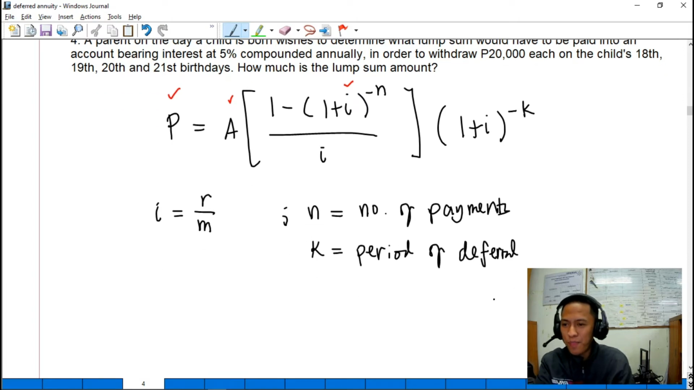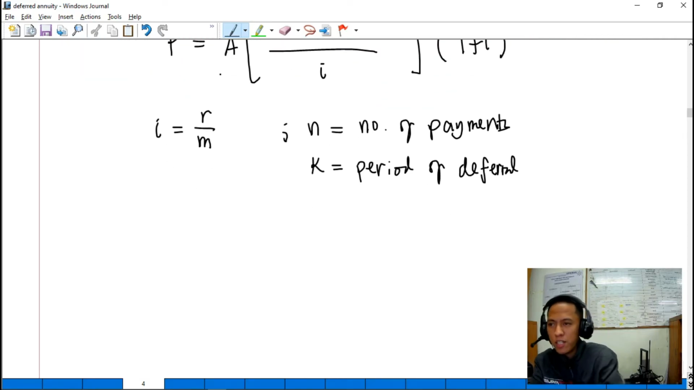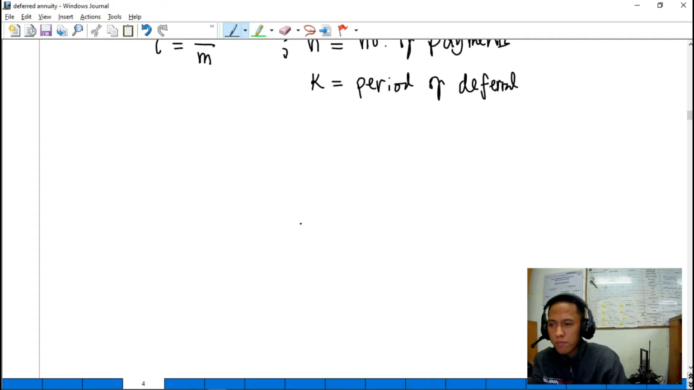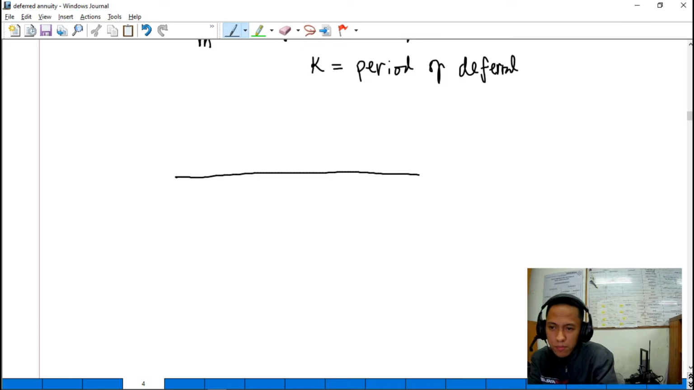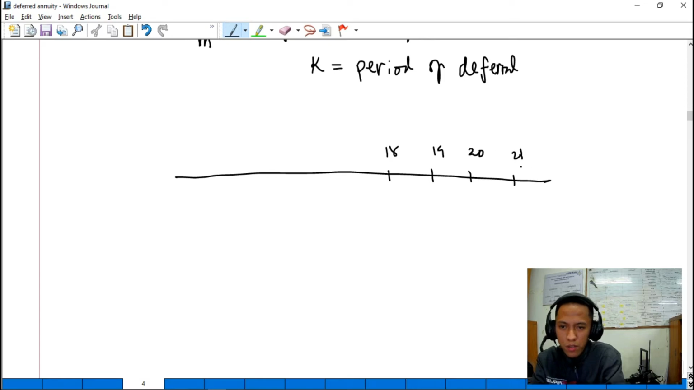Ayun. So, we can actually compute for our present value using this formula. Now, sabi sa problem, drawing natin yung cash flow diagram. Nag-withdraw siya ng pera. So, the child should withdraw money, 20,000, at the 18th, 19th, 20th, and the 21st birthday.